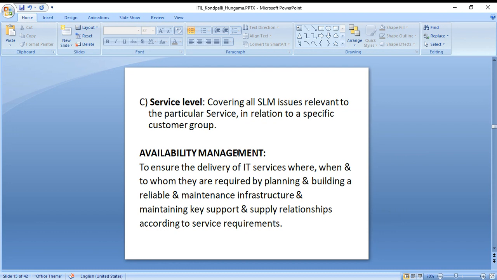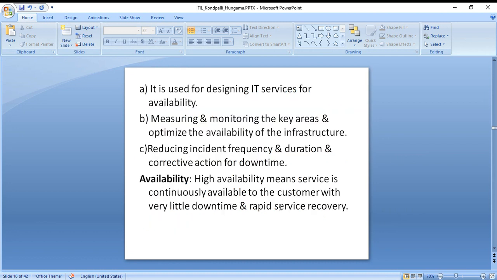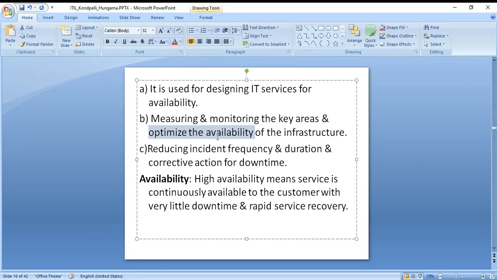Now, availability management. Obviously, availability management plays an important role. It says to ensure the delivery of the IT service wherever, when, and to whom it is required. It is requested to plan and build a reliable and maintainable infrastructure, and maintain key support and supplier relationships according to service requirements. It is used for designing IT service for availability. It is used for measuring and monitoring the key areas and optimizing the availability of the infrastructure, reducing incident frequency and duration, and corrective action for downtime.